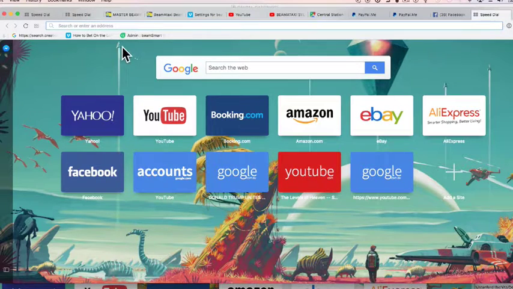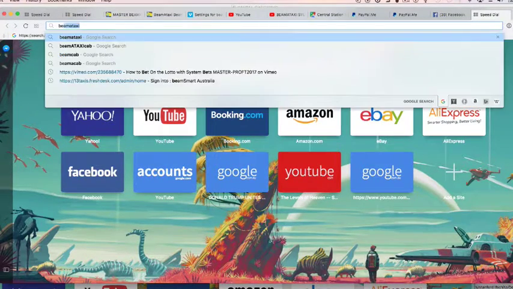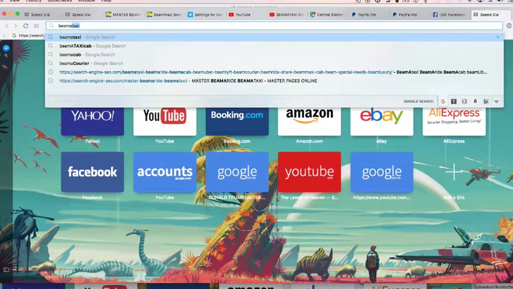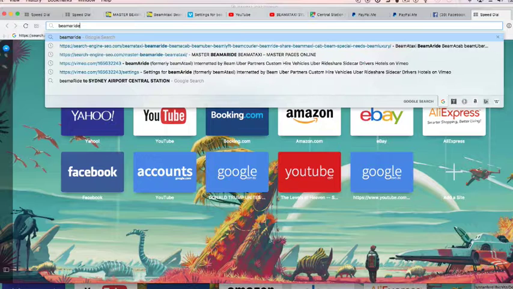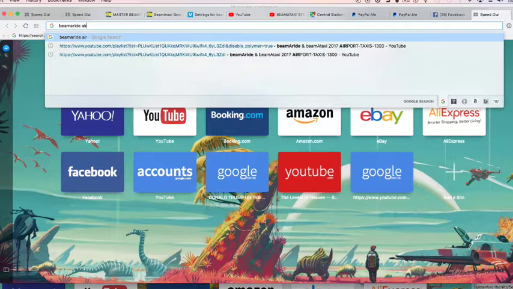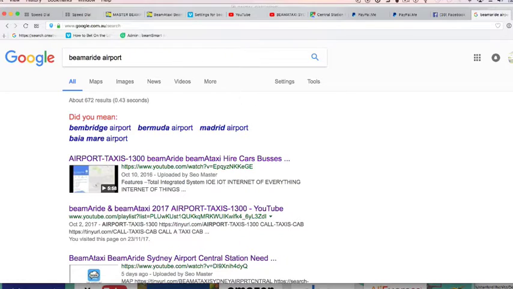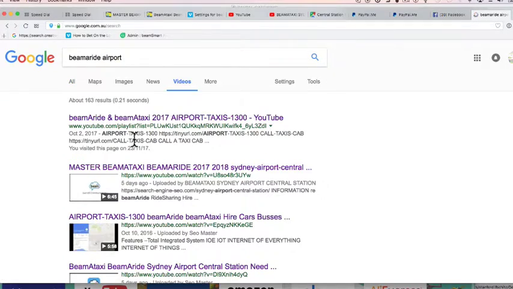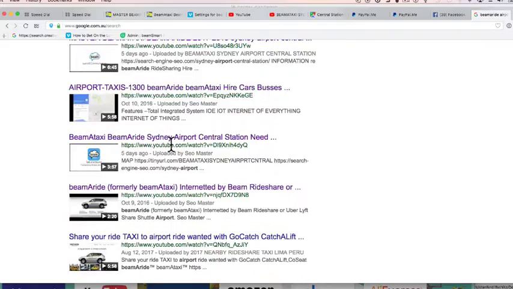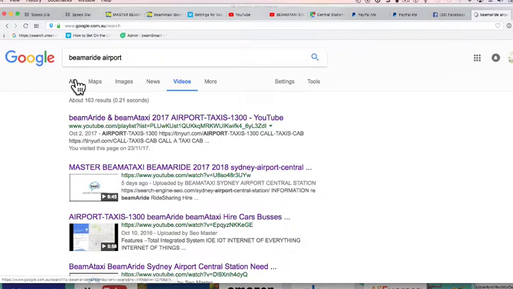Okay, and let's take some combos. Let's take BeamAride. So you get people to say, how do you find us? Go to BeamAride, which we know they'll find us, but they want to go to the airport. So let's try that. I want to BeamAride to the airport. There you go. And by the way, it works brilliantly under videos all the time, much more. But I've only put it here because most people are lazy and they just use the one.